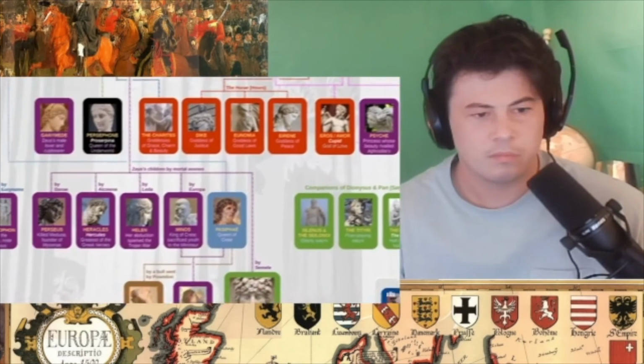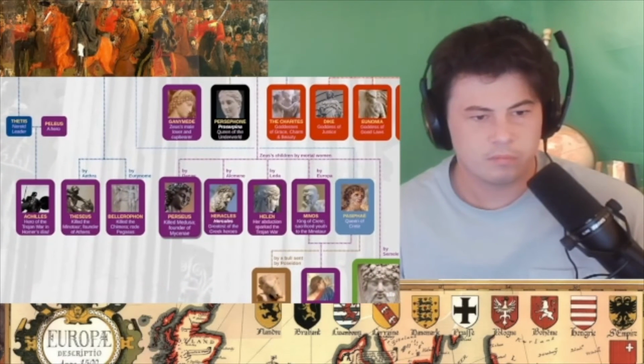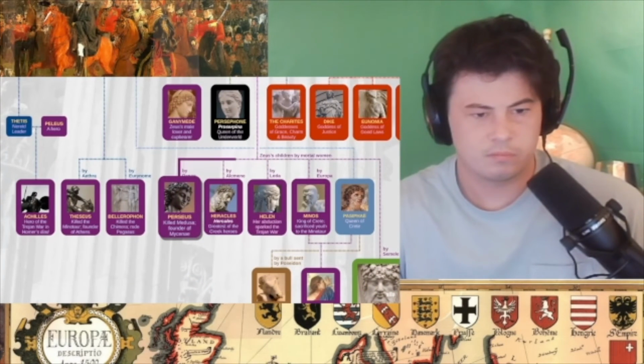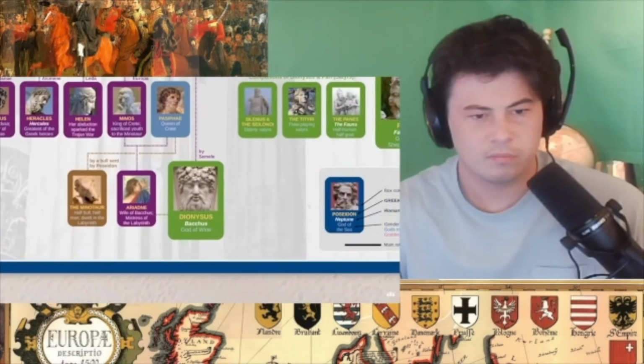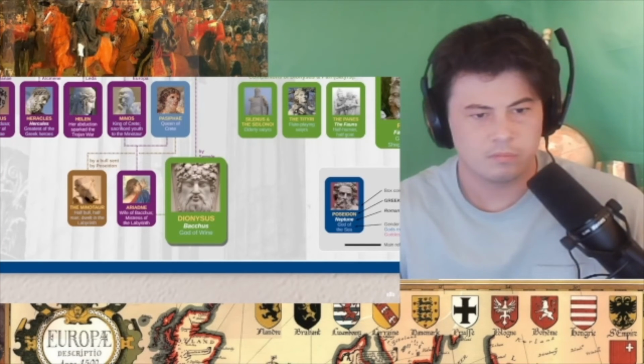Then by mortal women, we have Perseus, after whom Percy Jackson from the Rick Riordan books is named. And of course, Heracles, perhaps the greatest of all the Greek heroes. Finally, when it comes to the children of Zeus, we cannot forget Dionysus, god of wine, and as such, one of the more popular gods in the Greek pantheon. Sometimes he's considered one of the 12 main Olympians in place of Hestia.